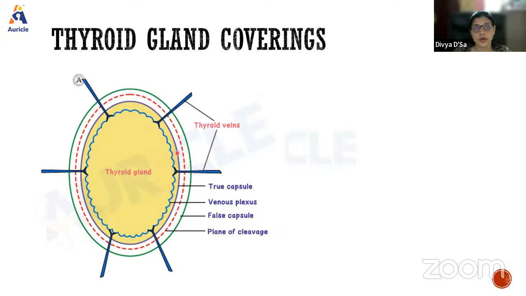What is important here is that the venous plexus is located deep to the gland, deep to the true capsule. So when there is surgery of the thyroid gland, we remove it along with the capsule, because since the plexus is present deep, it can cause heavy bleeding.